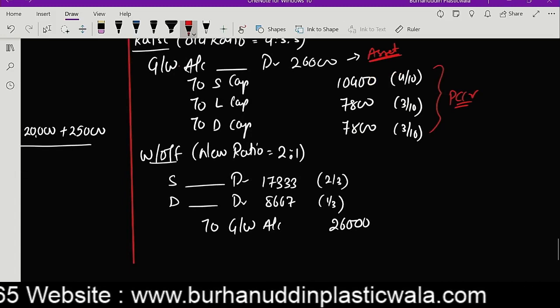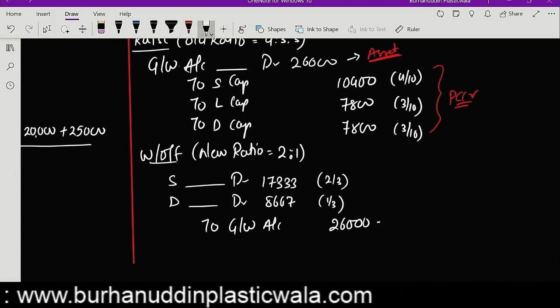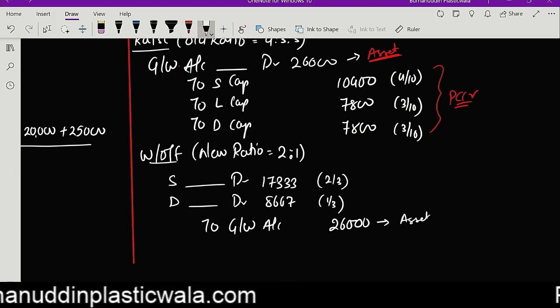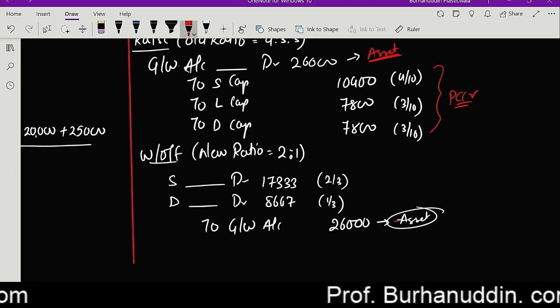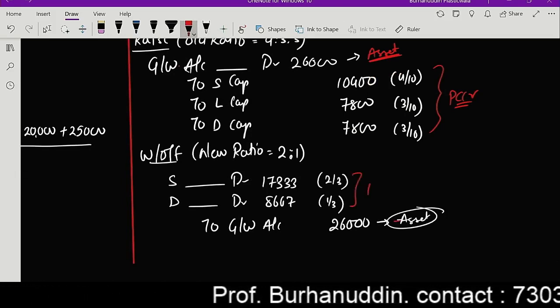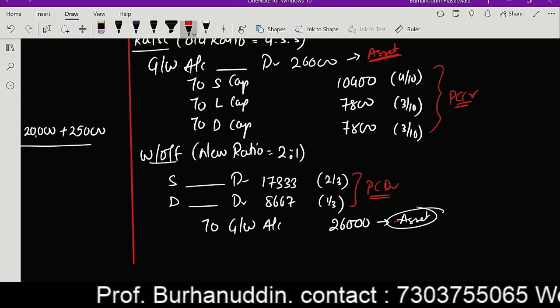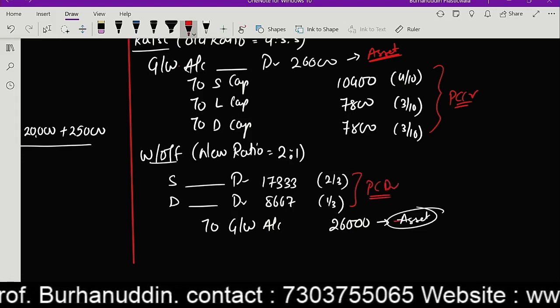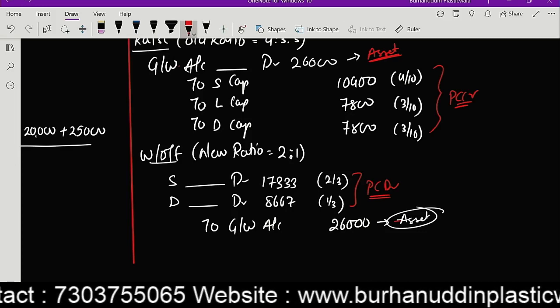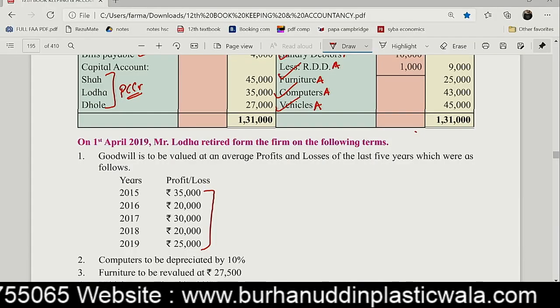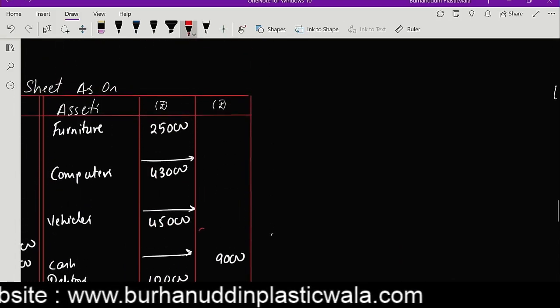Now the goodwill has to be written off. So goodwill is to be subtracted from the asset side. Correct? And these two partners will be debited. So 17,333 will be debited, 8,667 will be debited, and 26,000 is to be credited. So guys, have a look over here.